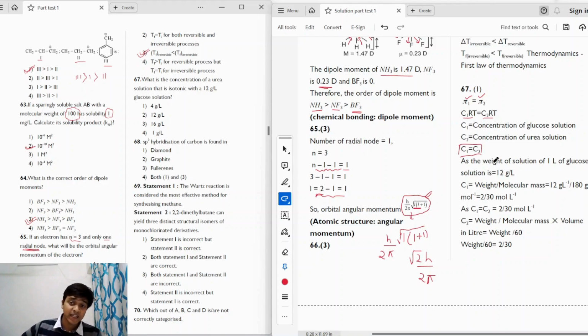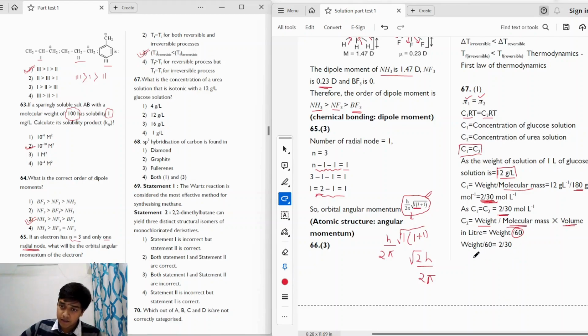Now we are given that the density of the glucose solution as 12 gram per liter. Now we need to convert this into molarity in terms of concentration, right? So to convert this in terms of concentration, what we can do is we'll just divide this by the molar mass of glucose, which is 180 grams, right? When we do that, we'll get C1 as 2 by 30 moles per liter. Now we'll just put that into this formula, which is C1 is equal to C2, right? So C1 is equal to C2 will be 2 by 30. And again, for C2, we can write weight divided by the molar mass multiplied by the volume. So the molar mass of urea is 60.